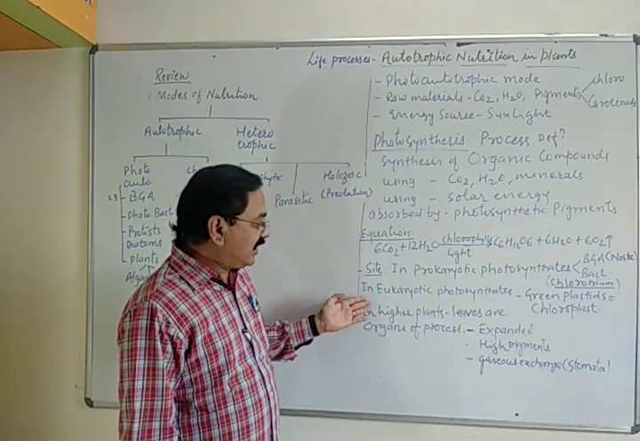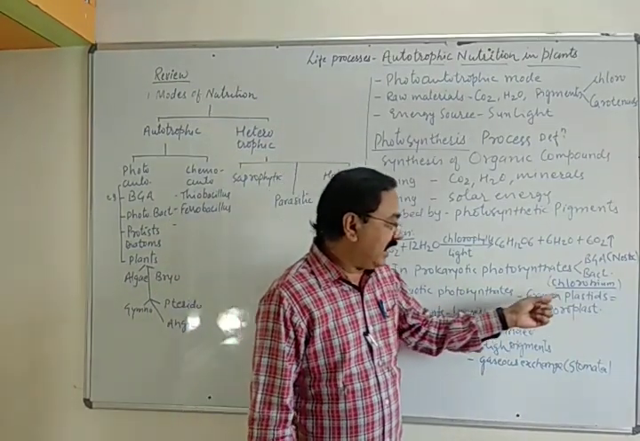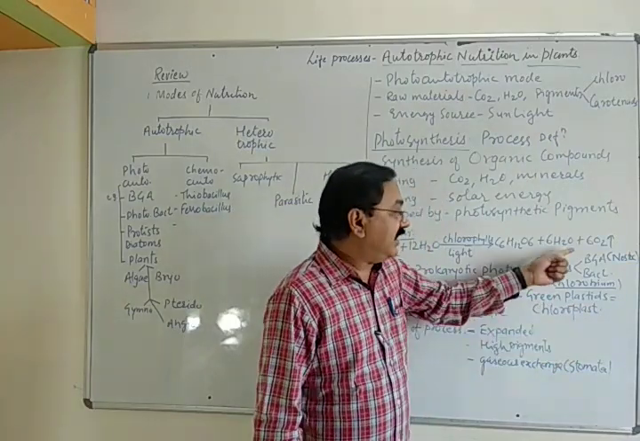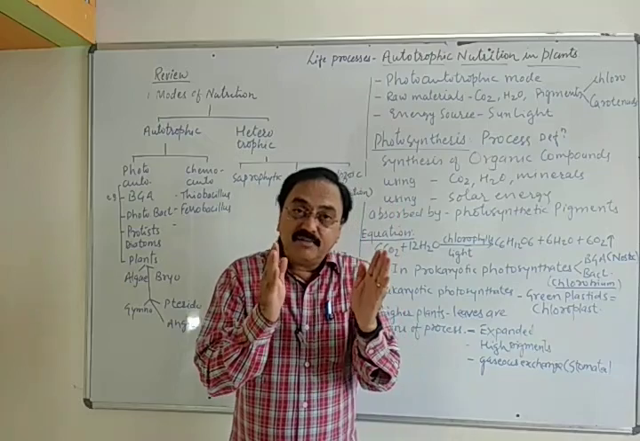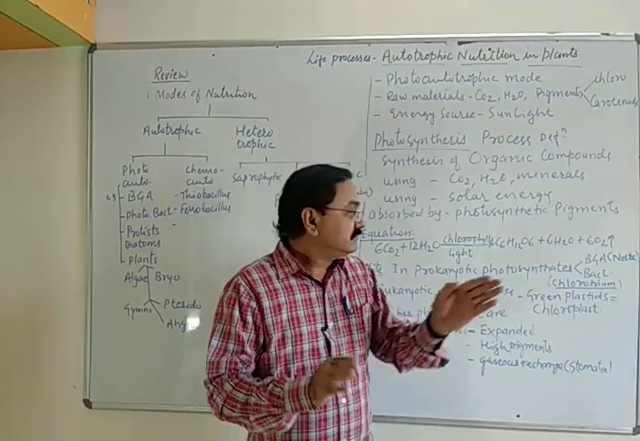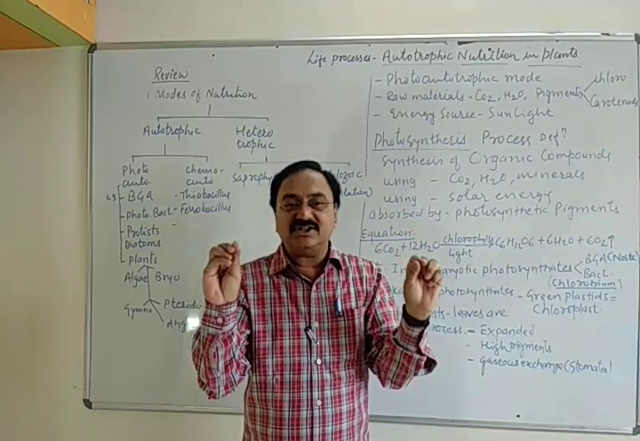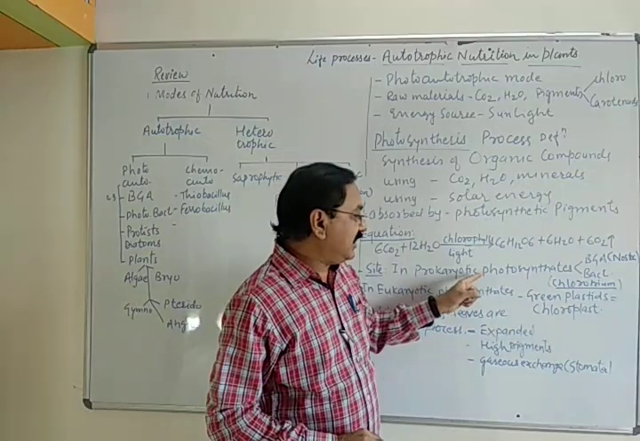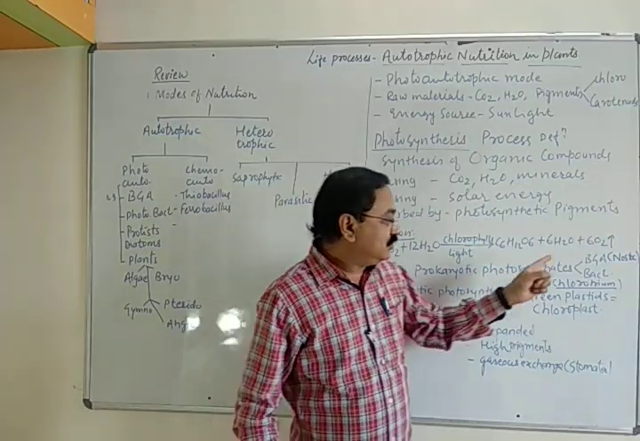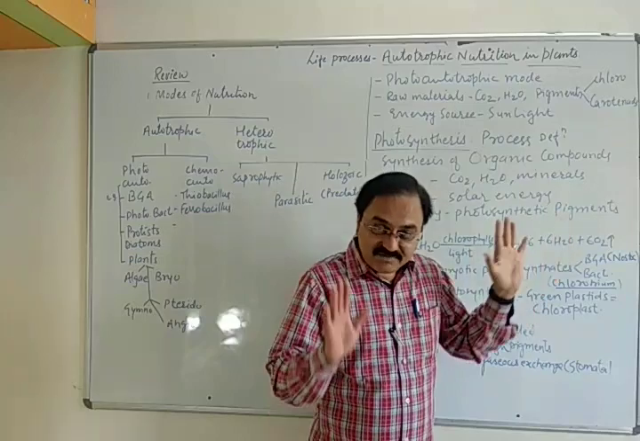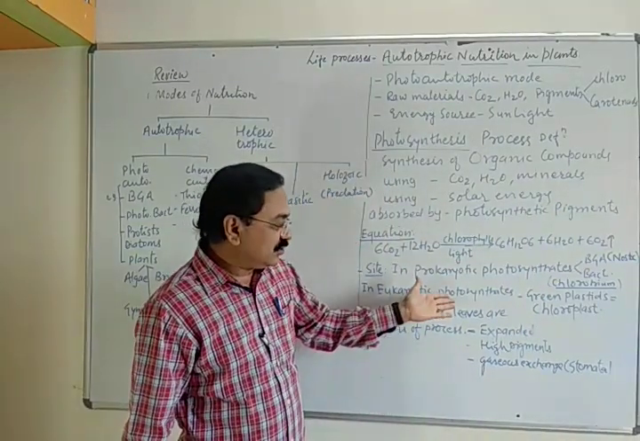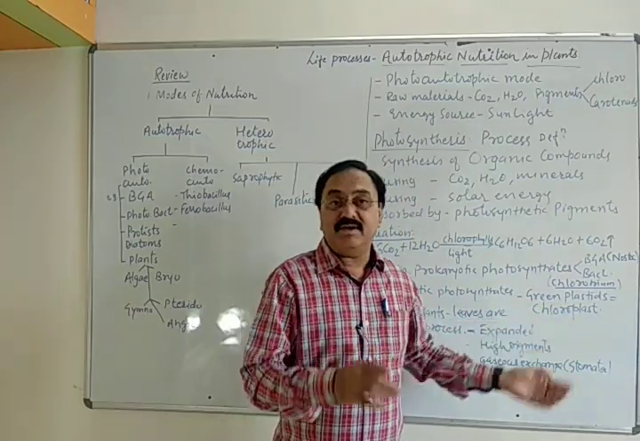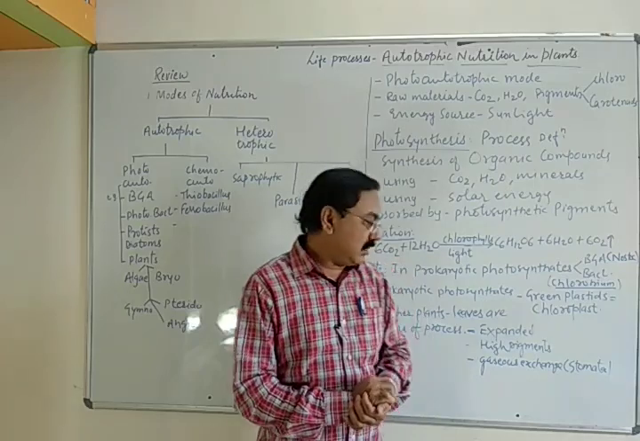And then there are eukaryotic photosynthetic organisms like green plants, which perform photosynthesis in green plastids that we call chloroplasts, while blue-green algae and bacteria perform photosynthesis within their cell cytoplasm. In blue-green algae, there are certain structures where the pigments are present, but they don't have chloroplasts. The photosynthetic prokaryotic organisms do not have chloroplasts. That's what we have to understand here. In eukaryotic photosynthetic organisms, there are chloroplasts. We call them green plastids, containing different types of pigments, where the process of photosynthesis actually occurs.